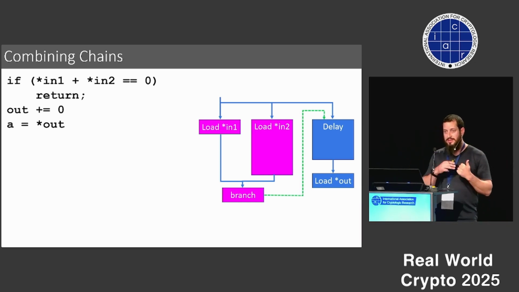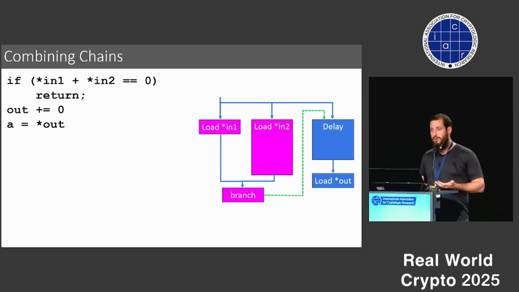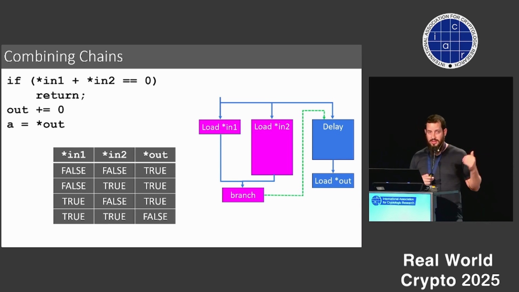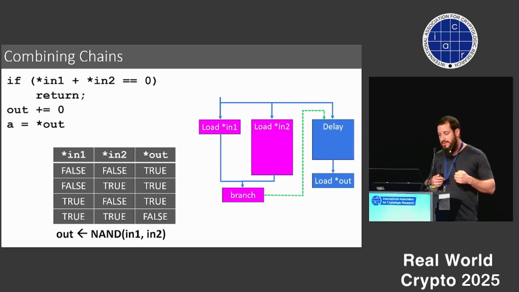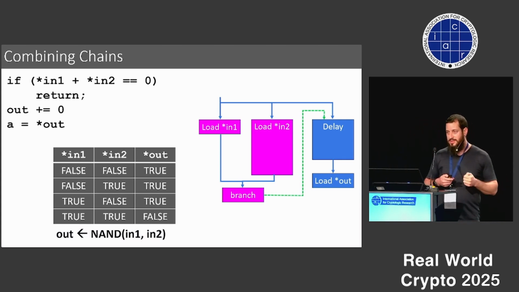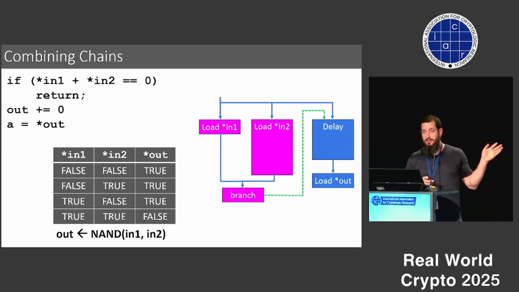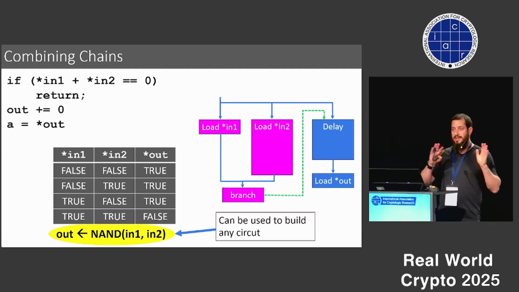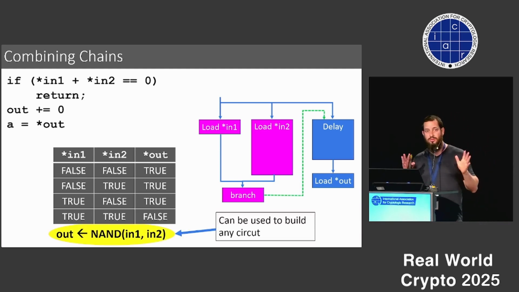Otherwise, if both addresses are in cache, then this will be resolved quickly, and we don't access the output address. And again, we can have the truth table of this gate, and we can see that this is actually a NAND gate. It only returns false if both input addresses are true. And the nice thing about the NAND gate is that we can use it to actually build any kind of circuit. So this allows us to compute any arbitrary circuit on the microarchitectural state.